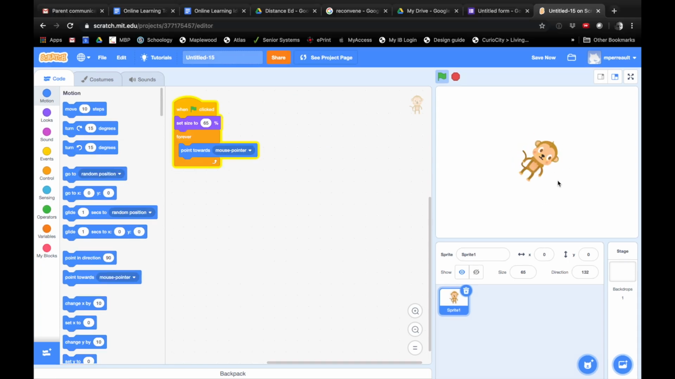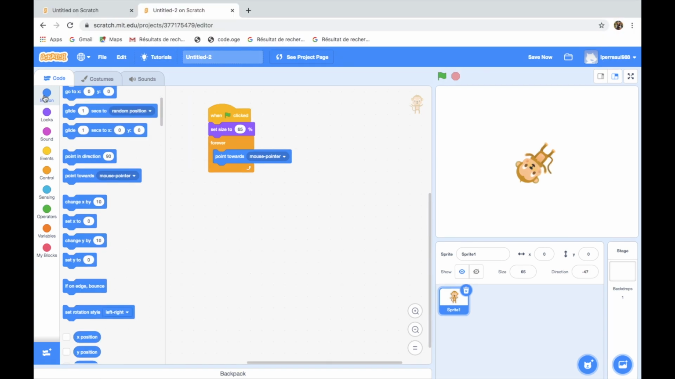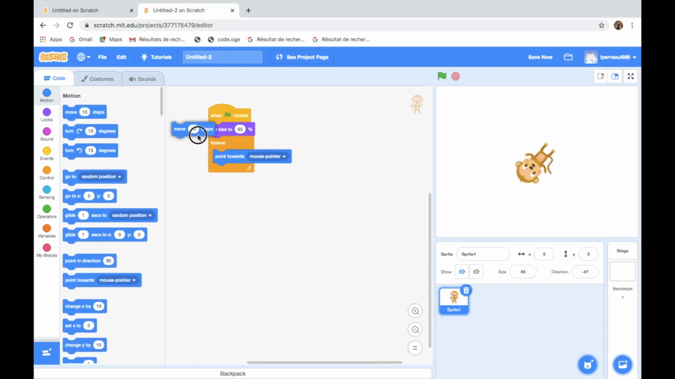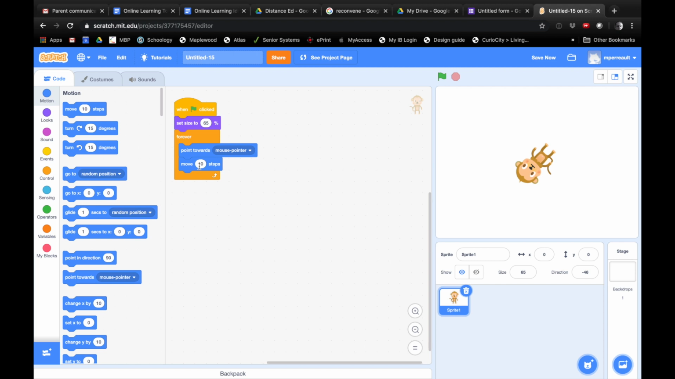All right, now we want him to move around too. So what are we going to choose? You'll probably need another motion one. Yeah, and we'll choose maybe a move block. The one that says move 10 steps, the very first one. And you'll just drop it right under. I think 10 steps is probably too many.